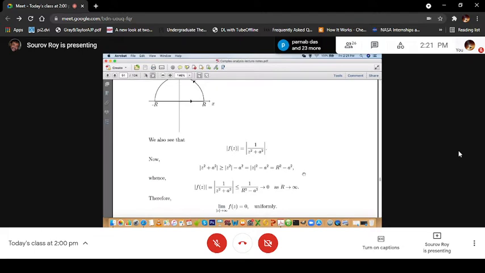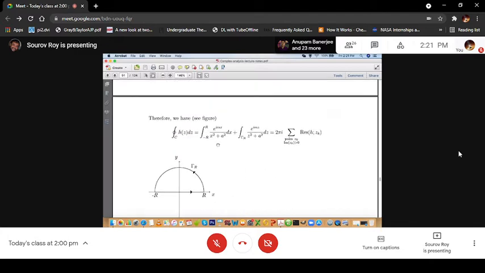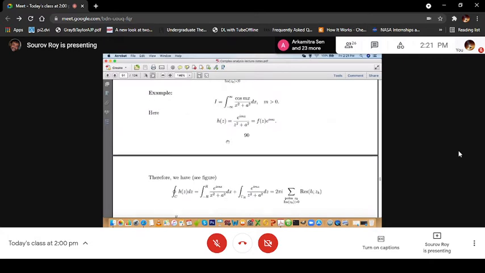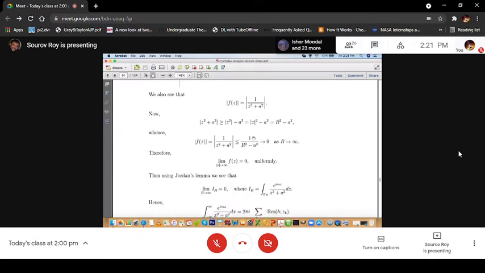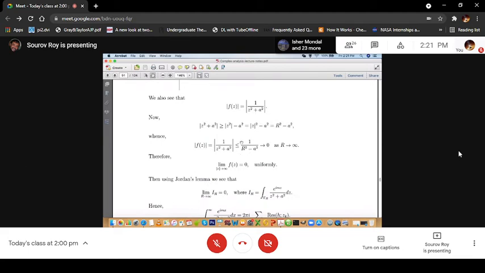So mod of f(z), which is 1 by z square plus a square, should be less than or equal to 1 by r square minus a square, and that tends to 0 as r tends to infinity uniformly, without depending on the argument also.